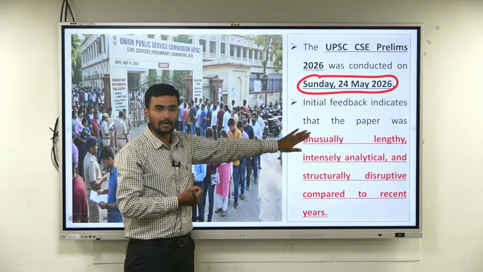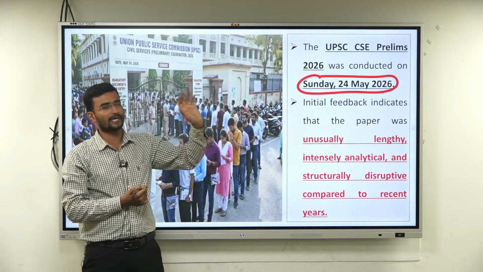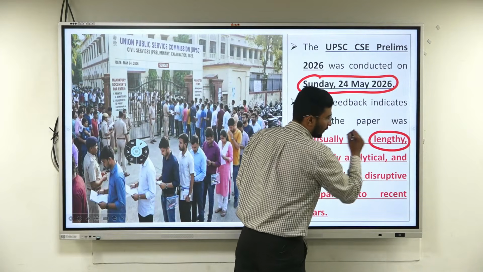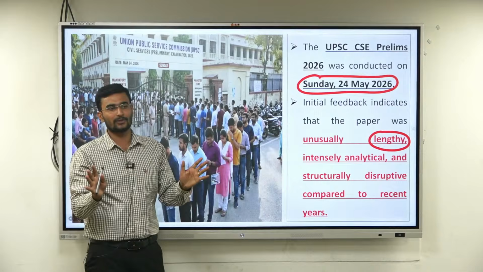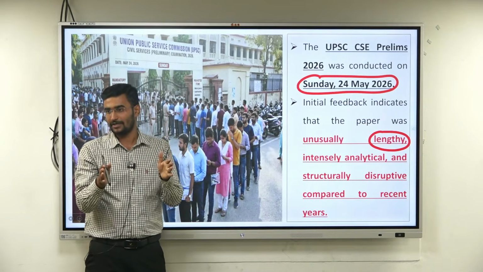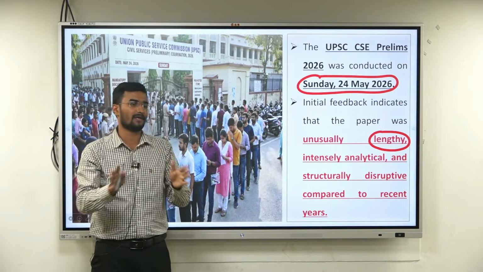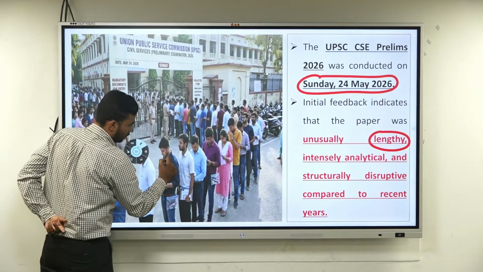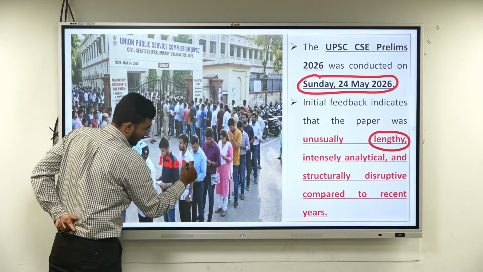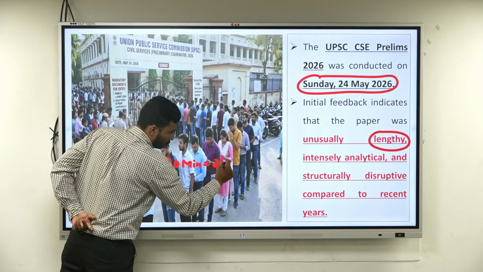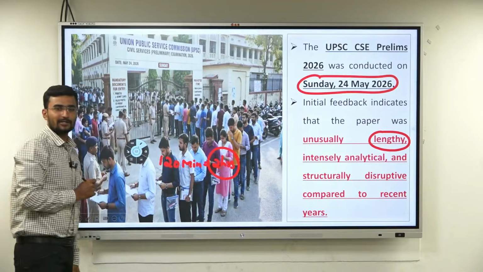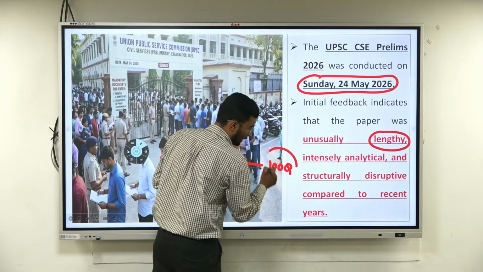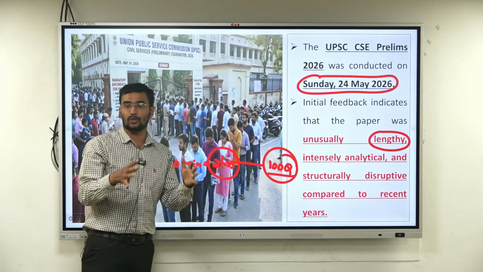Now, when we are talking about the initial feedback, the first and the foremost one was that it was lengthier. It was very lengthy. It is within 120 minutes. Reading these 100 questions is a very difficult task. Understand the question here. Why 120 minutes? 2 hours. Within 2 hours, solving 100 questions, and that too from unpredictable zones.